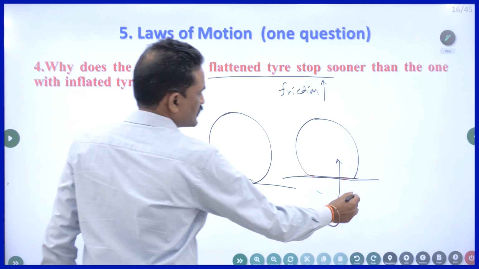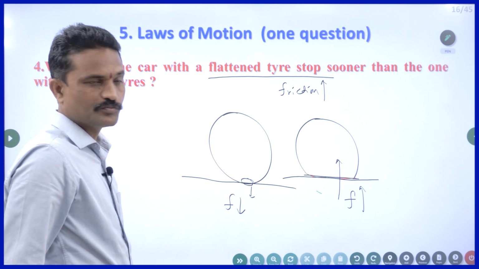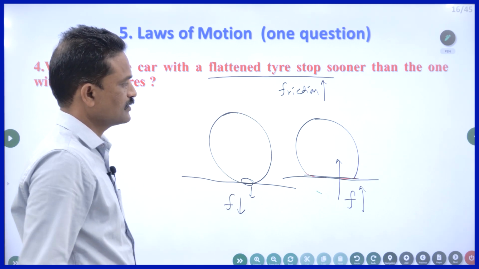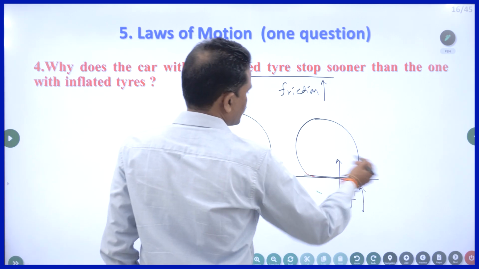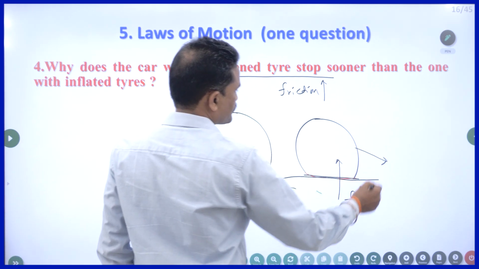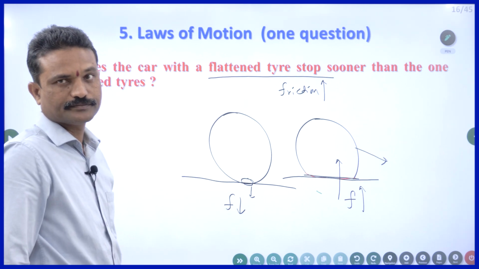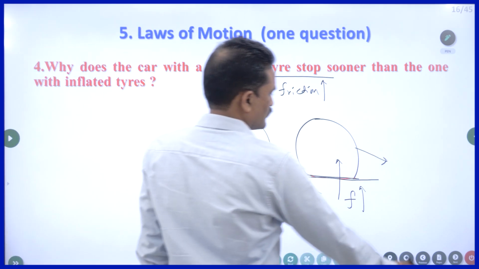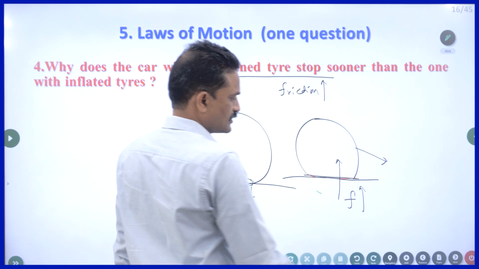So whenever friction is more, friction is nothing but the opposing force. The movement of the object, movement of the tire is opposed. So here more frictional force is opposing, so it stops sooner. Whereas the other takes much time to stop. That's the difference. So here area is more, friction is more. Here area is less, friction is less. That's the answer.